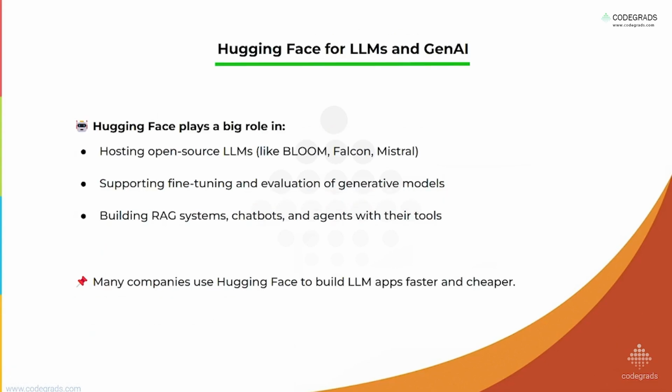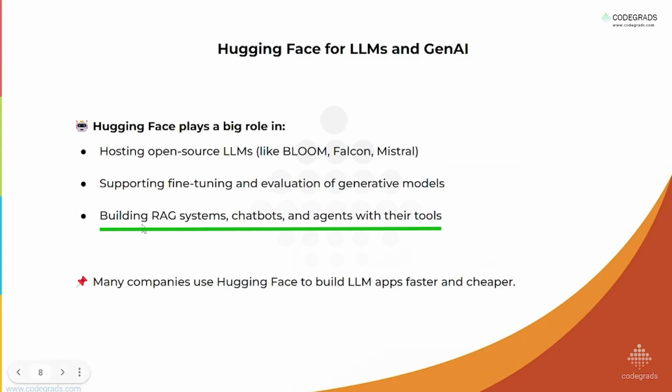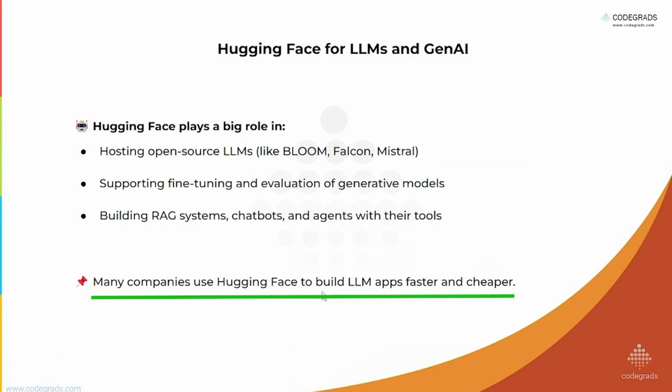Hugging Face for LLMs and Gen AI. It hosts open source LLMs like LLaMA, Falcon, and Mistral, supporting fine tuning and evaluation of generative models. We can also fine tune and evaluate different generative models, and build RAG systems, chatbots, and agents with their tools. This is the main use of generative AI, which is achieved using Hugging Face. Many companies use Hugging Face to build LLM apps faster and cheaper. As coding is minimal, apps are built faster, and as it is open source, it is also cheaper.